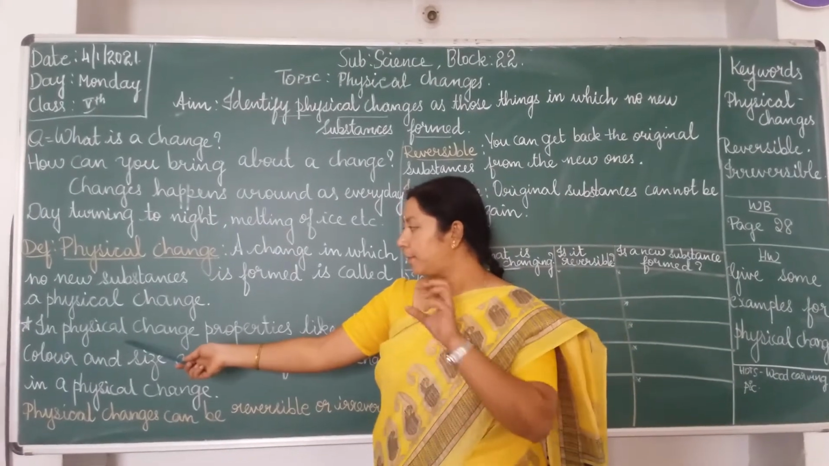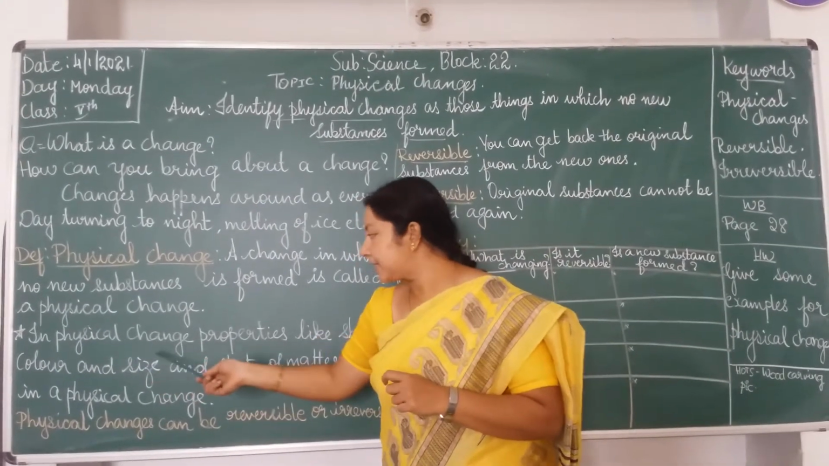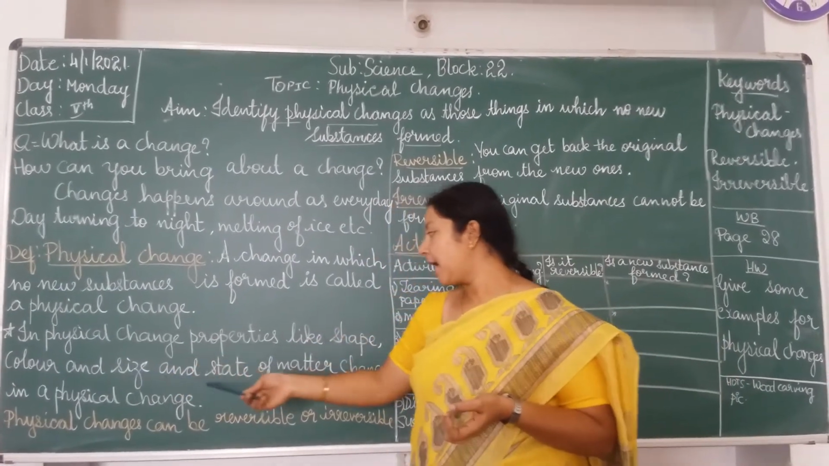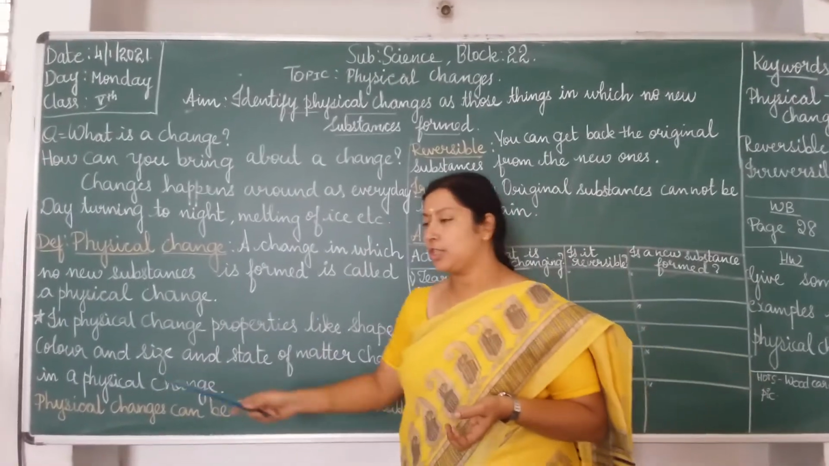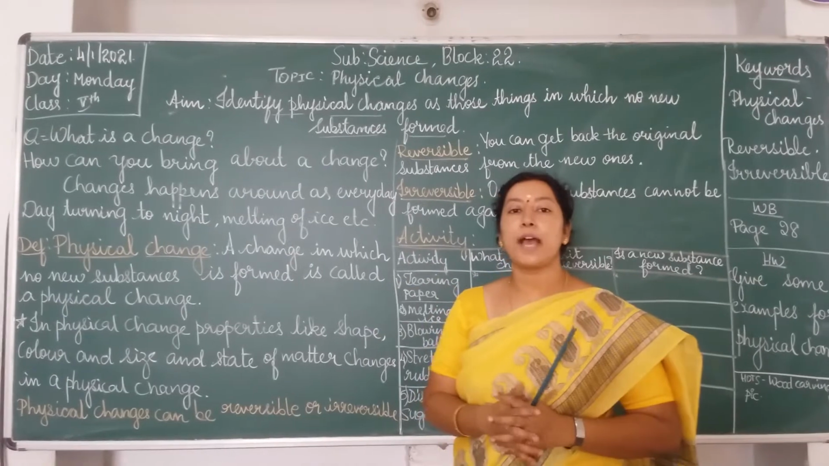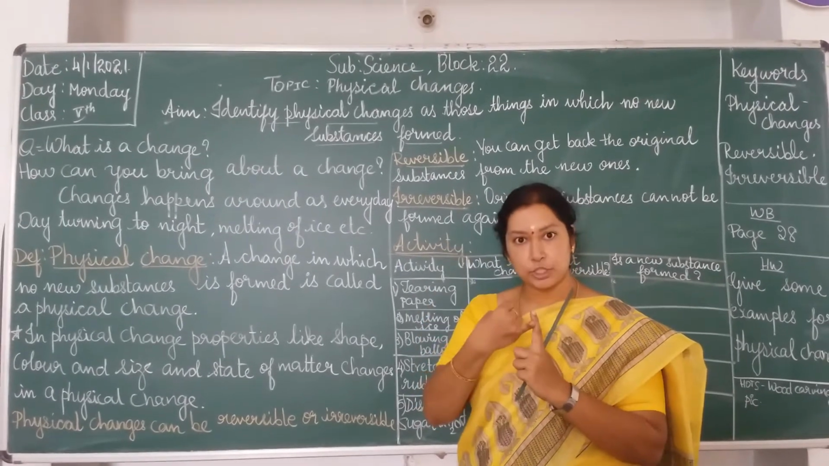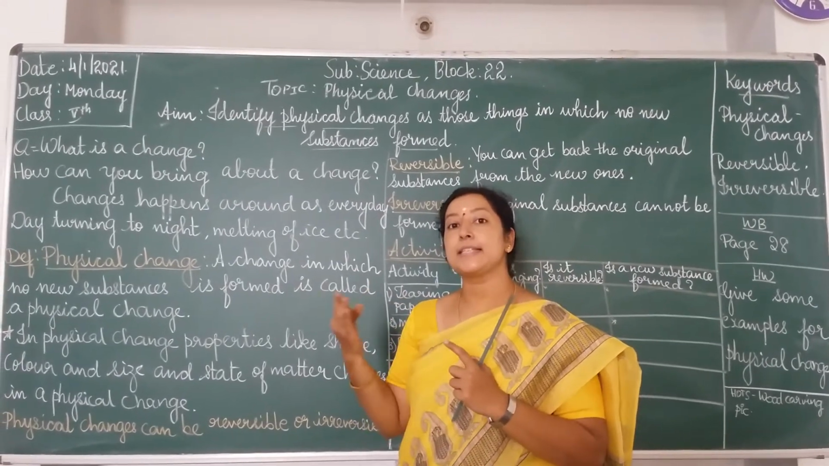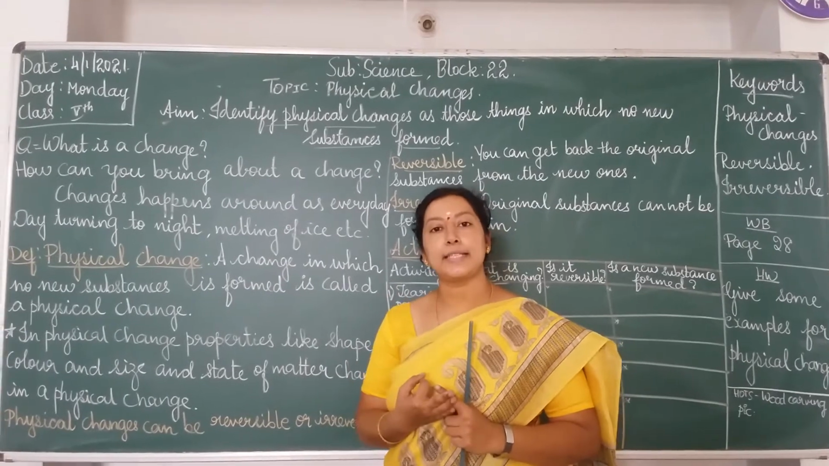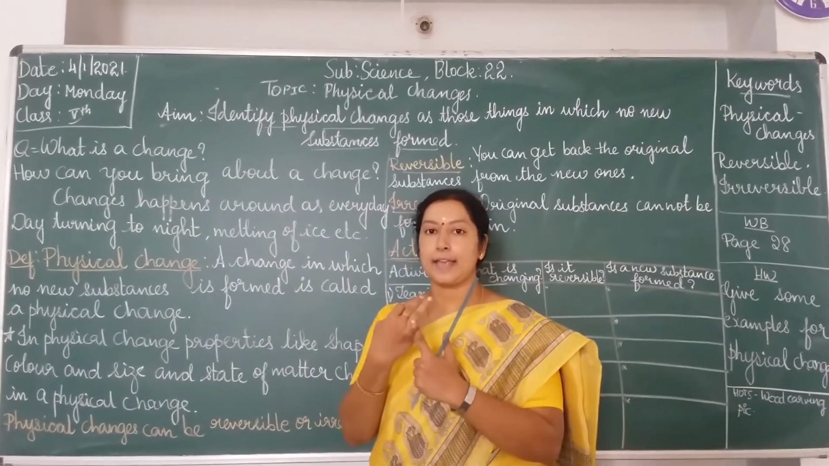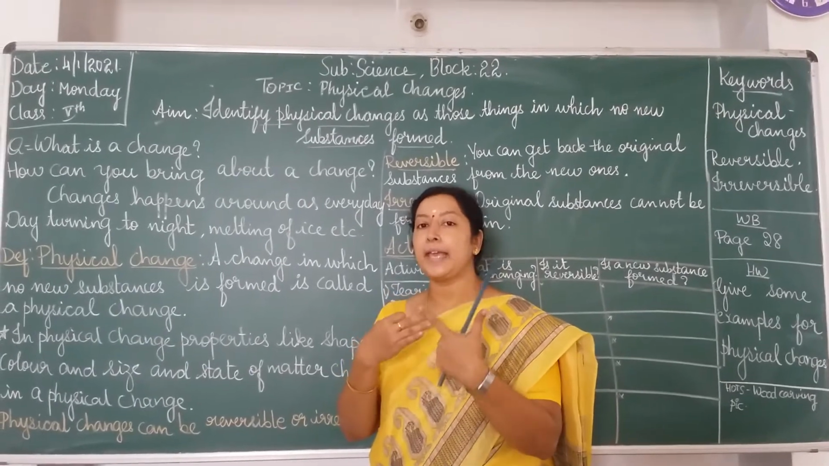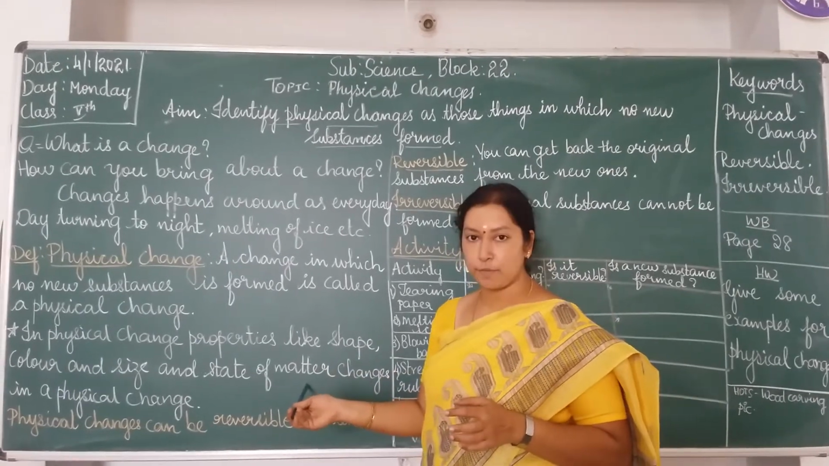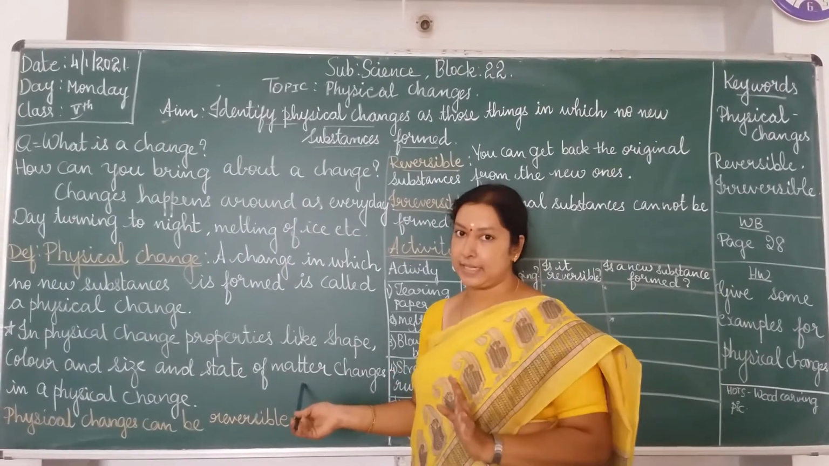Okay. So, the points which we have to keep in mind are that in a physical change, properties like shape, color and size, and the state of matter may change. So, what are the things we have to look for in a physical change? The shape will change, the color may change, or the size of the substance may change, and there are changes in the states of matter. You know the three states of matter: solid, liquid, gas, isn't it? Among these, there can be any change in the state of matter. When there is a change in the state of matter, it is considered a physical change.